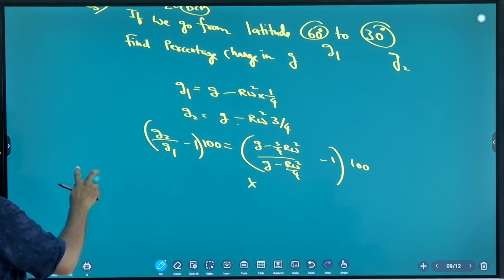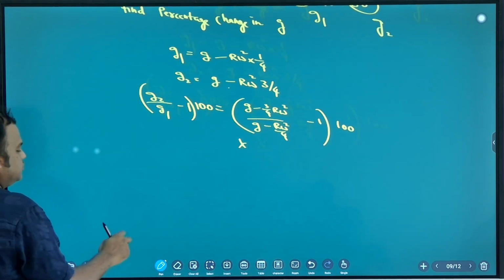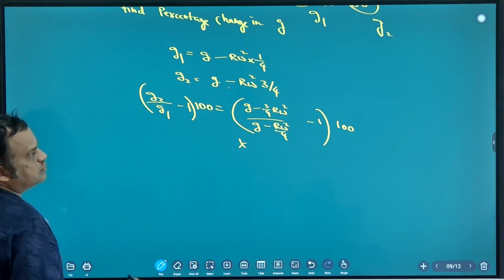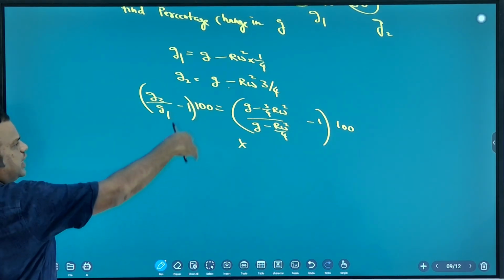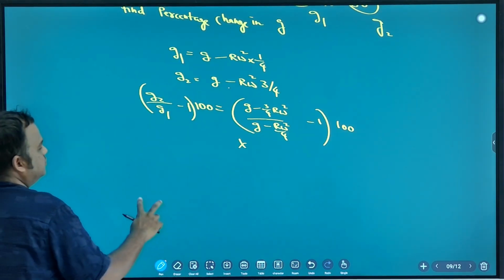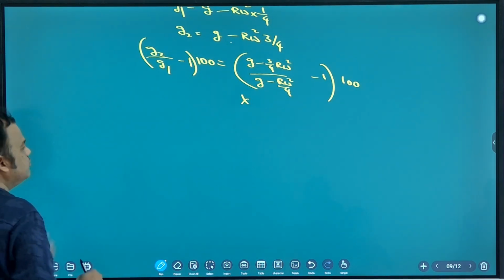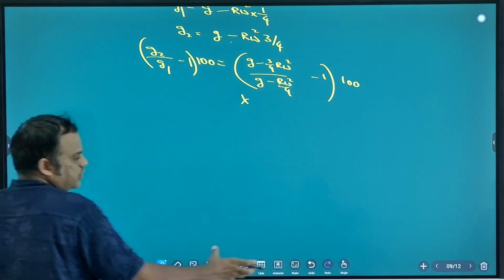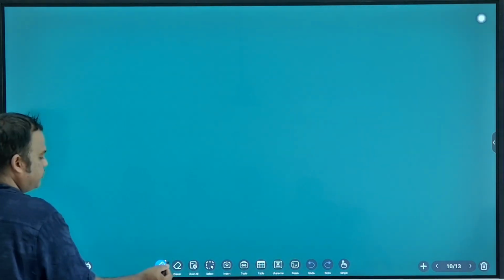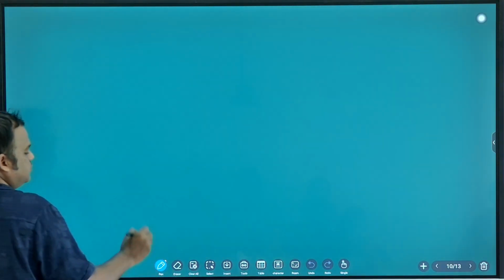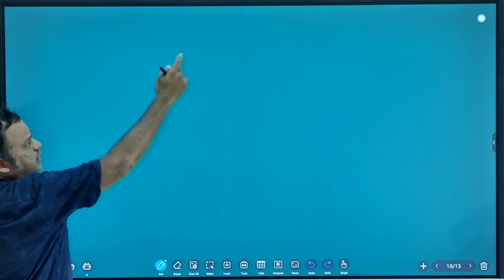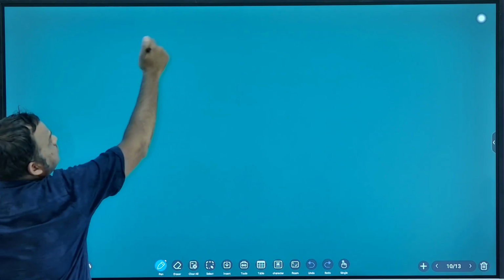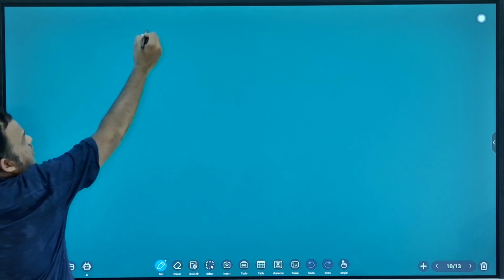So latitude is finished. Okay, you try this question, practice this question. Now gravity is finished. Gravity of planet is finished. Okay, latitude, height, depth, finish. So next topic you write down. Now field is finished. Force between point charges finished. Okay, Newton's laws of gravitation finished. Next you write down. What is next?